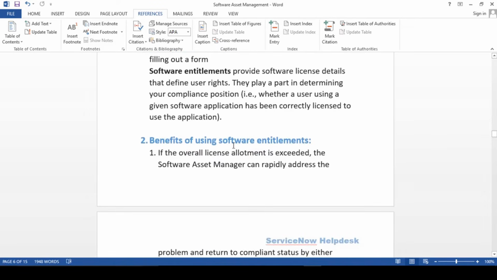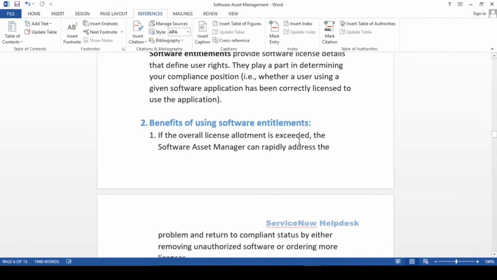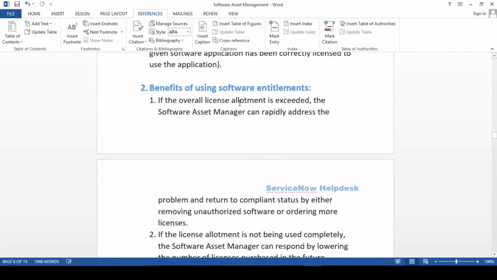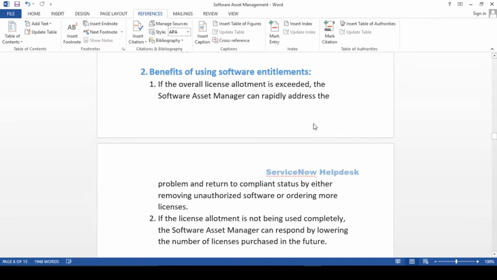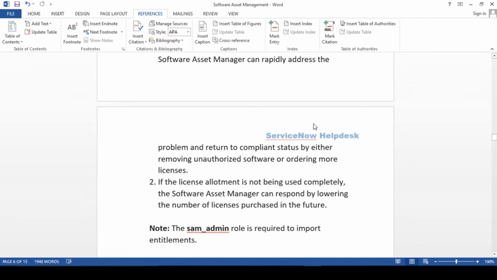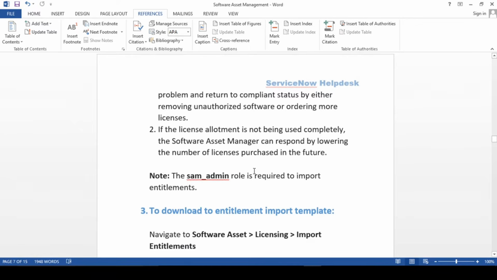So the benefits of using a software entitlement, like I have already talked about: if the overall license allotment is exceeded, the software asset manager can address it. Means if you are increasing the number of licenses beyond what you have purchased, then the system will alert you that you are exceeding the number of licenses. You may become non-compliant for that software.